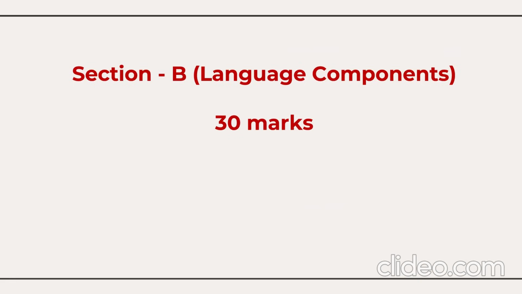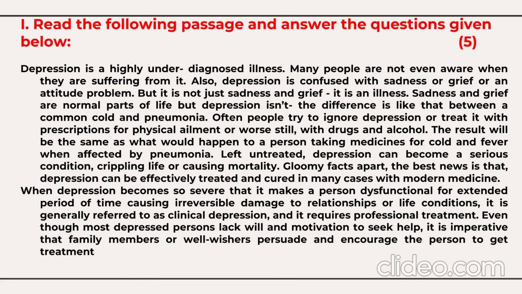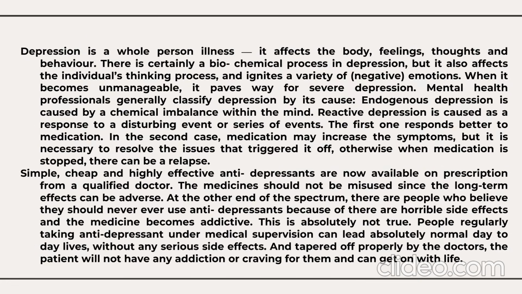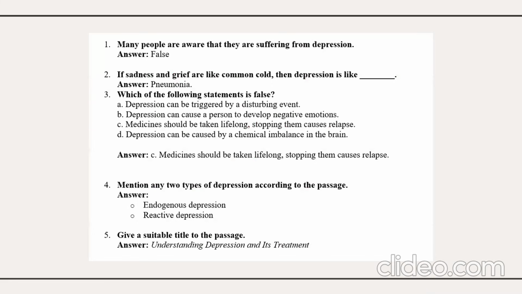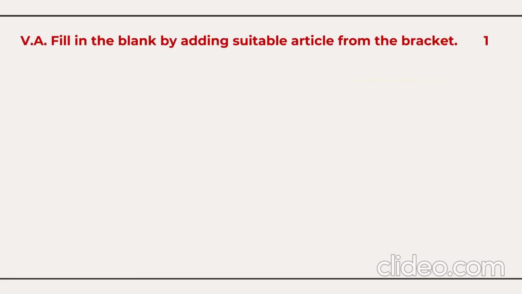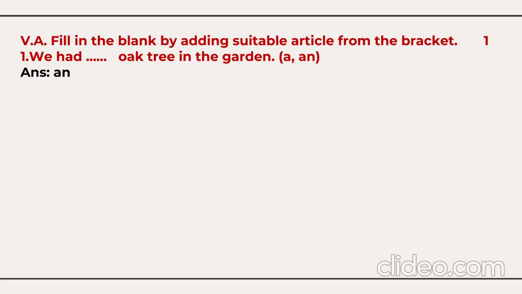Now we have questions from the grammar, which have the weightage for 30 marks. Very scoring part. The very first question is the comprehension passage. You need to read the passage and answer 5 questions set on it. Then the second question, you need to fill the blanks with the suitable articles. So there will be one question for article. For example, we had an oak tree in the garden. So you need to take up the suitable article.